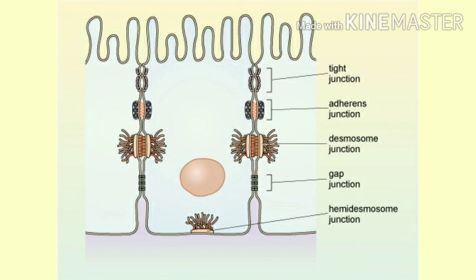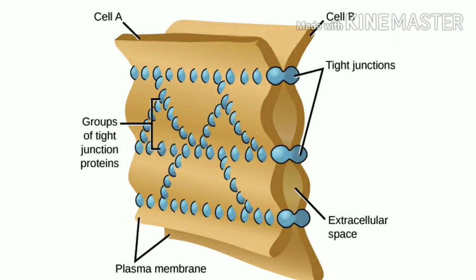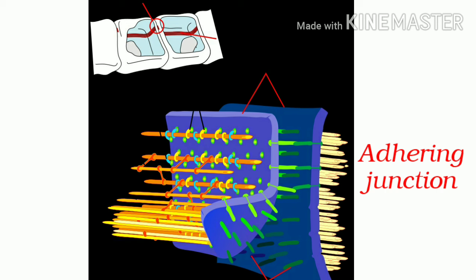These are tight, adhering and gap junctions. Tight junctions, as the name indicates, help to stop substances from leaking across a tissue. They are so tightly packed that no leakage can take place in this junction. Adhering junctions perform cementing to keep neighboring cells together.